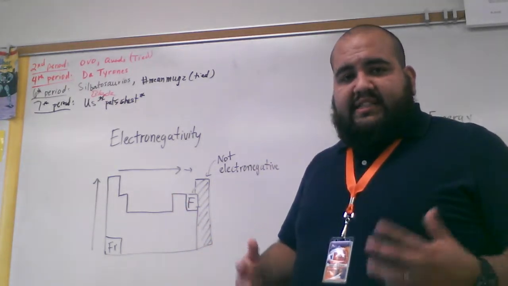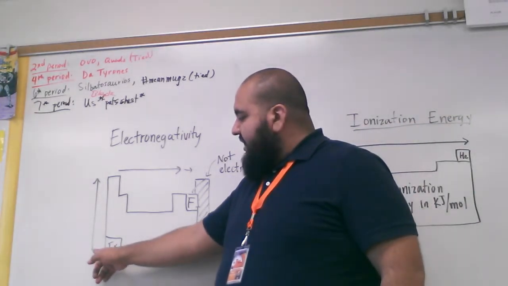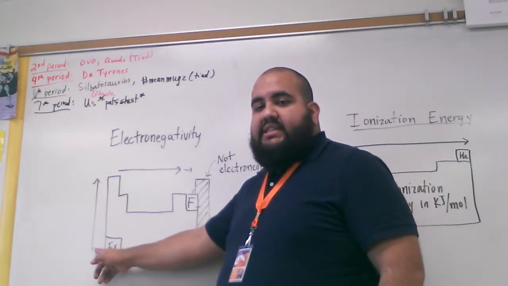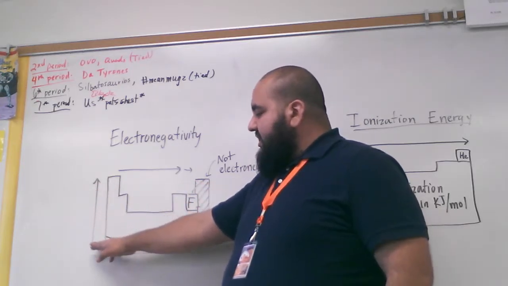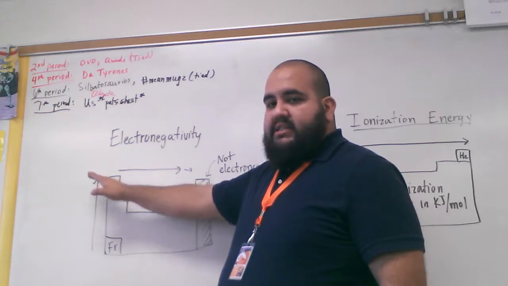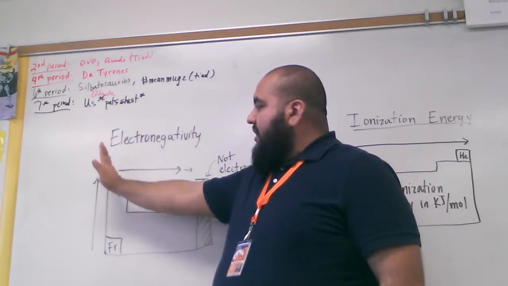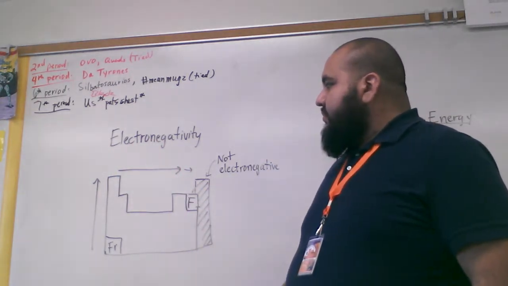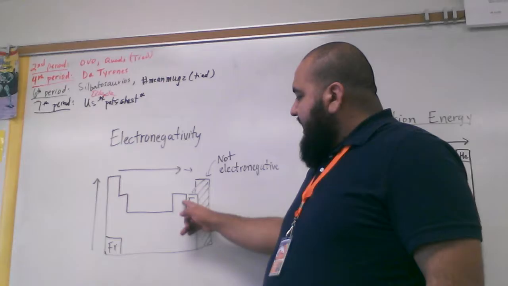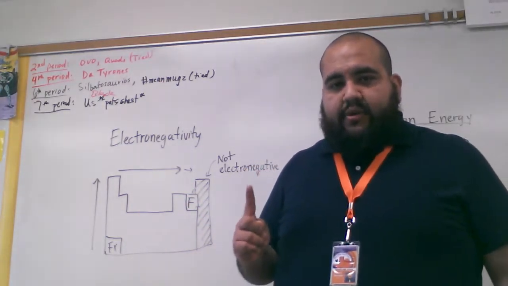Now, a trend is a pattern that we see. In the periodic table, the trend goes like this. Electronegativity increases from the largest period to the smallest, so from period 7 to period 1. And from column 1 to column 17, okay? So, fluorine is the most electronegative because it only needs 1 valence electron.